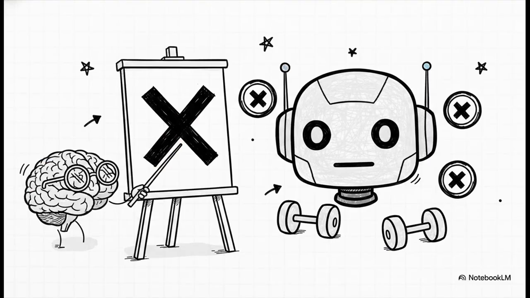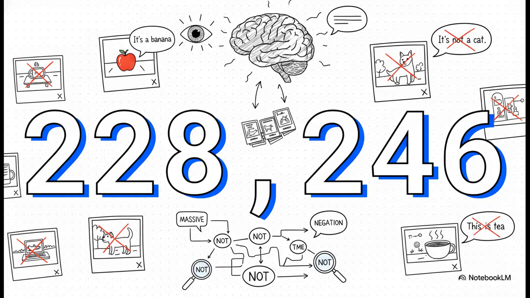So the really crucial point today is how the researchers behind this paper actually solved this. They decided they had to explicitly teach the AI how to say no. And to pull this off, they built a massive, highly specialized training ground called the CCNEG dataset. They went ahead and generated an impressive 228,246 image caption triplets.